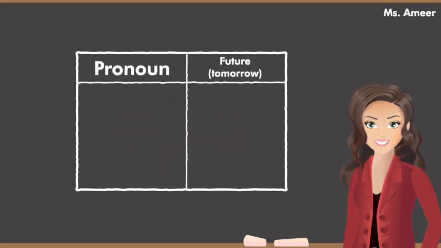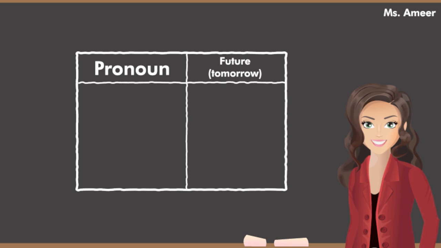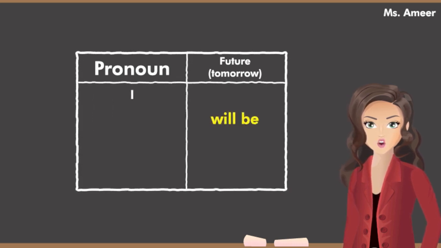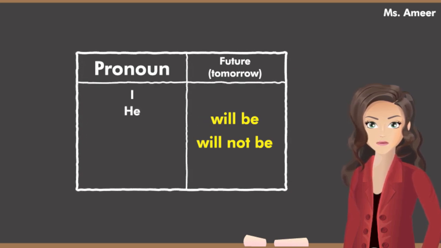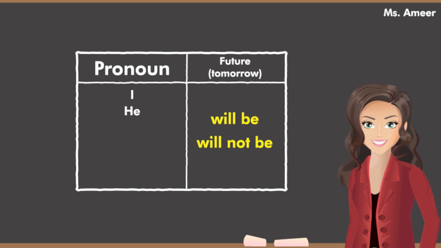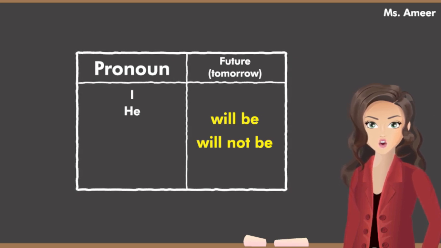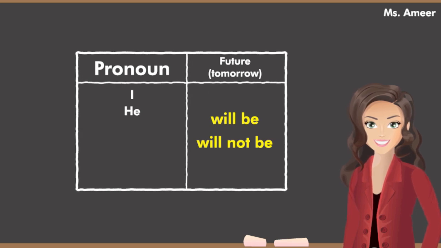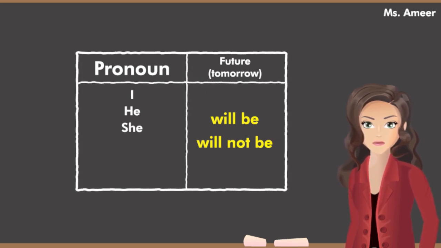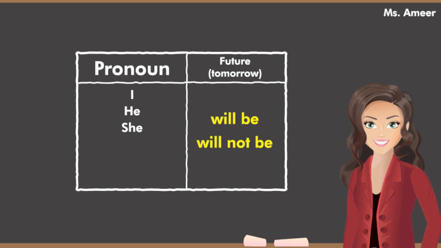Let's practice. Repeat after me. I will be. I will not be. He will be. He will not be. She will be. She will not be.